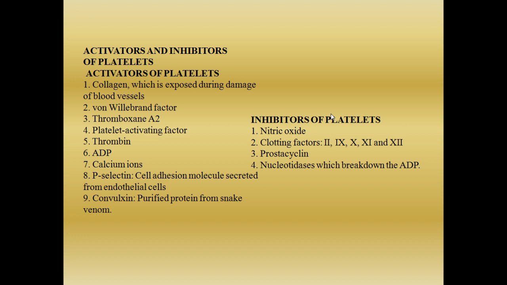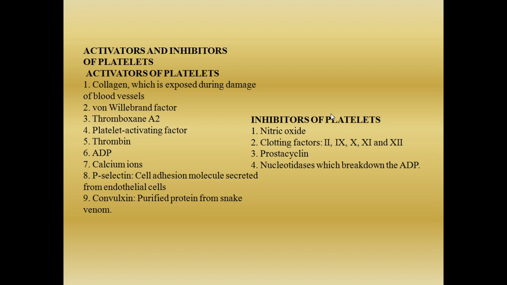ADP, calcium ions, factor 4. And P selectin. P selectin is a cell adhesion molecule secreted from the endothelial cells. These are adhesion molecules. Next, the ninth one is convulsin, purified from an external source. It is a snake venom. So the activators of blood platelets are collagen, damaged wall, von Willebrand factor, thromboxane A2, platelet activating factor PAF, thrombin, ADP, calcium, P selectin, and convulsin.